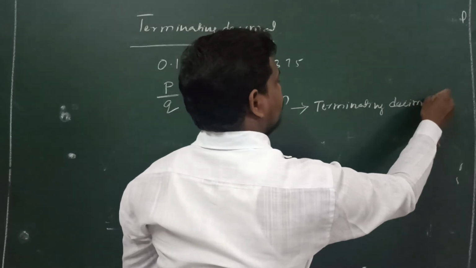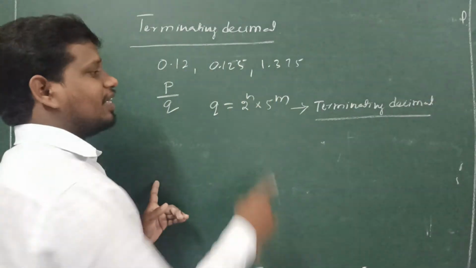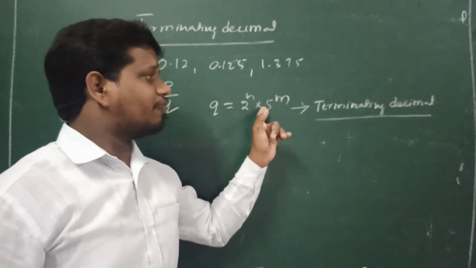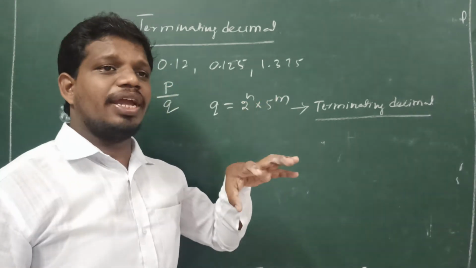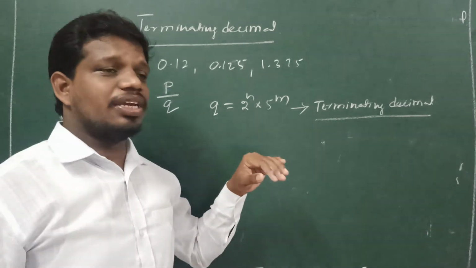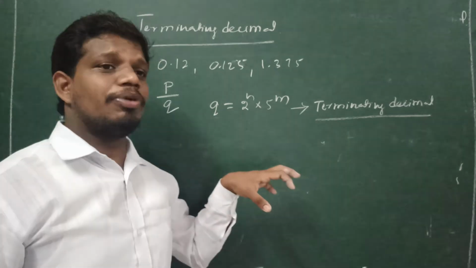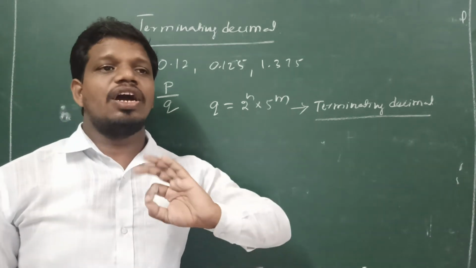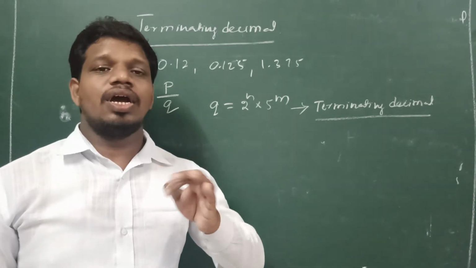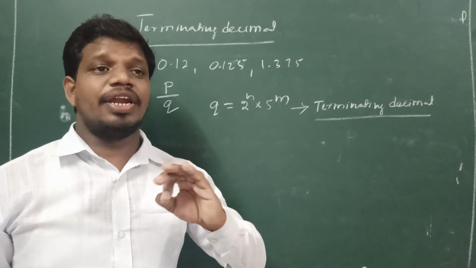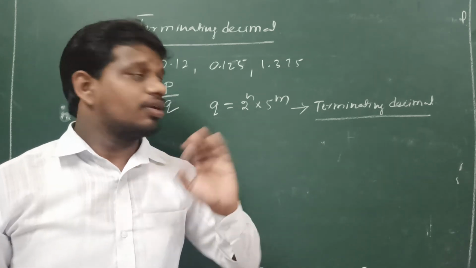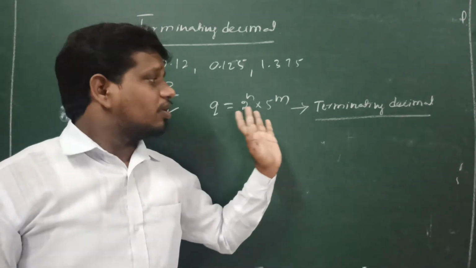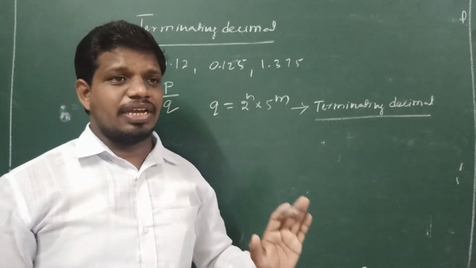The simple way to see this is that the denominator is either in the form of 2 factors or 5 factors or a combination of 2 and 5 factors, then it gives the terminating decimal. For example,